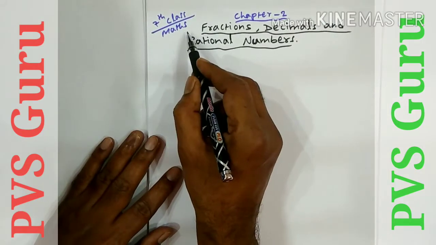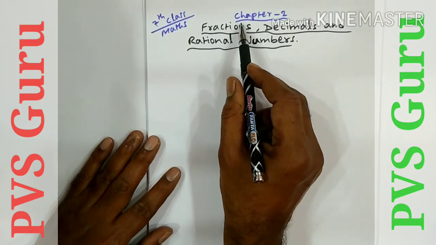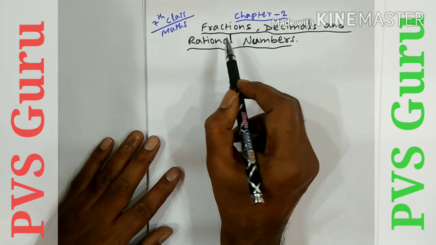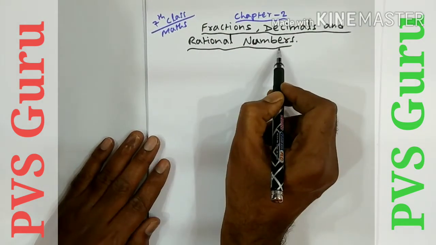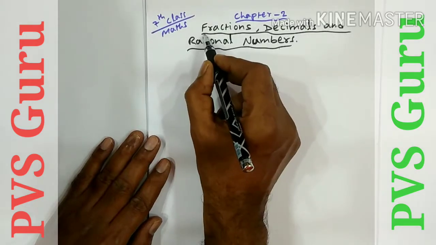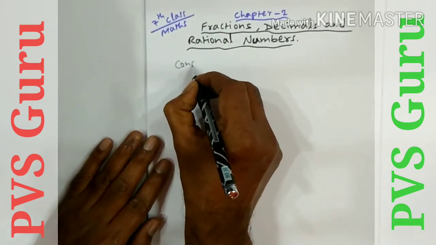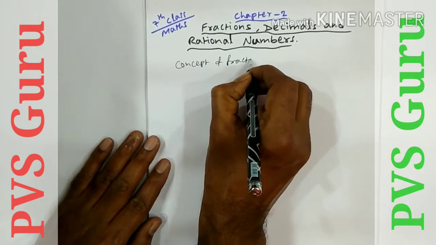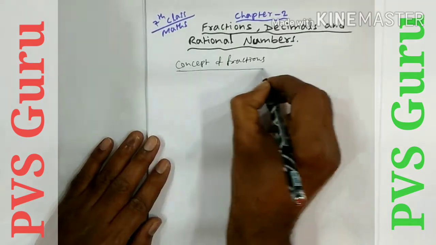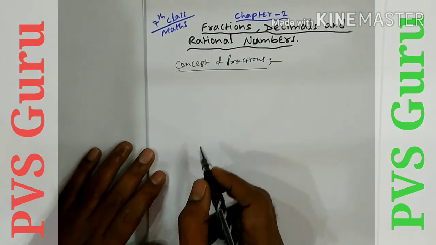7th class maths. Children, now in this video I am starting a new chapter, the second chapter, that is fractions, decimals and rational numbers. So in this video I am discussing the fractions. Here I am discussing the concept of fractions. It is very easy, you can understand it easily.